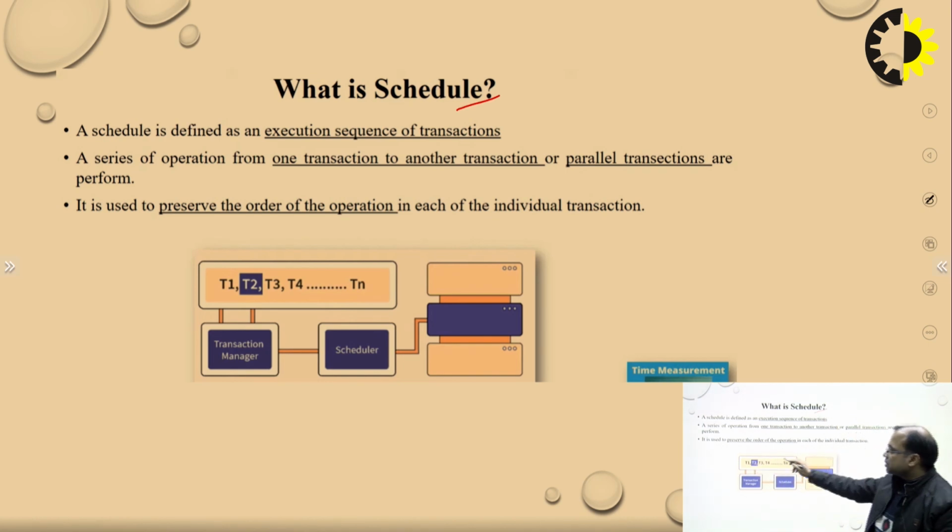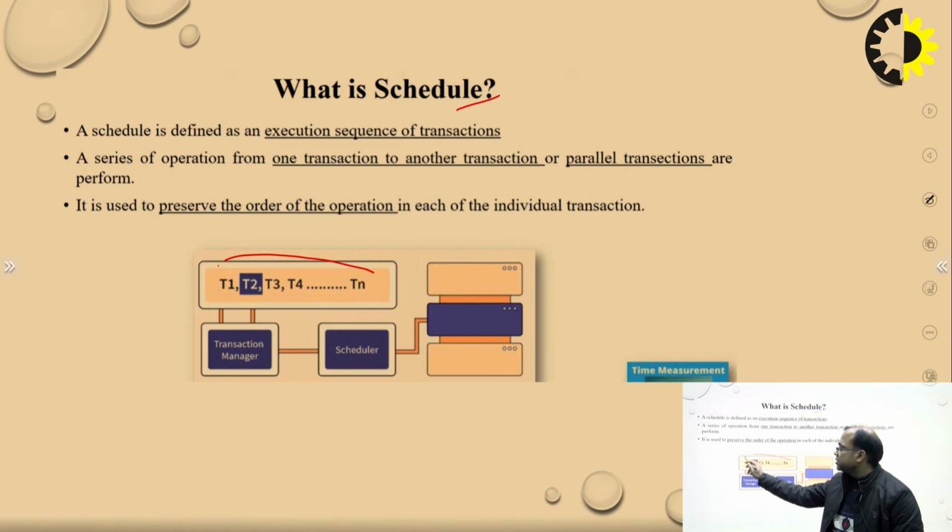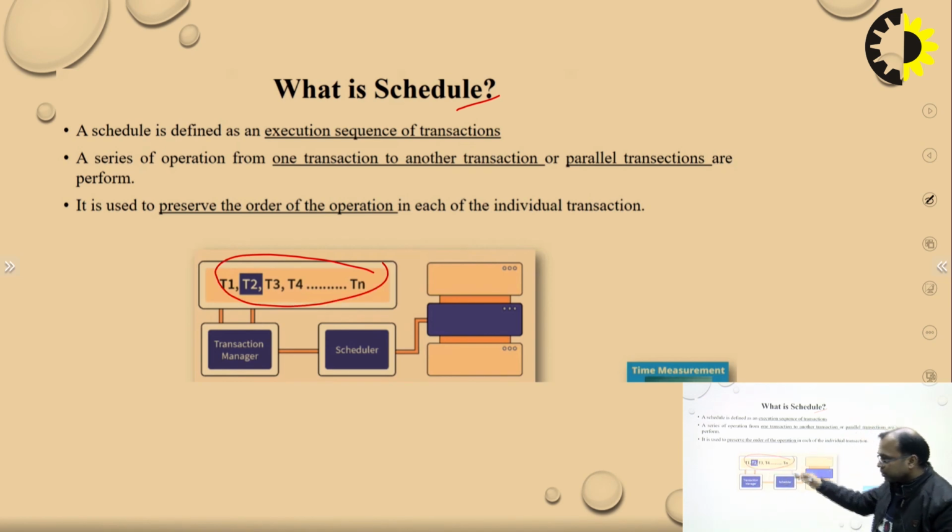This is scheduled by a transaction manager who schedules these transactions. All the transactions in a DBMS must be scheduled with the help of this transaction manager. The transaction manager manages the transactions and puts them in a schedule: which transaction performs first, which is second, which is third.